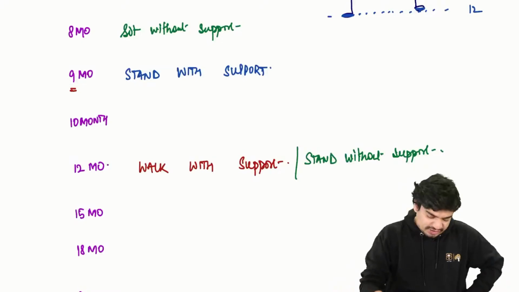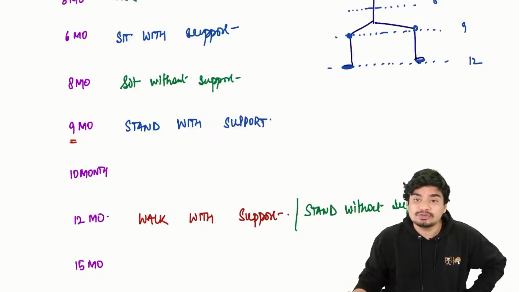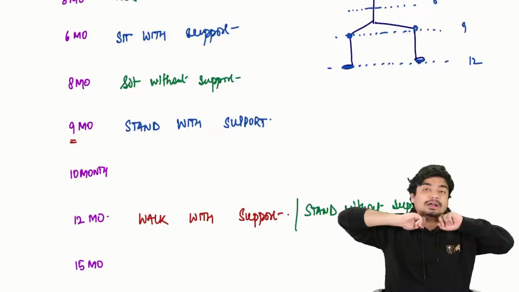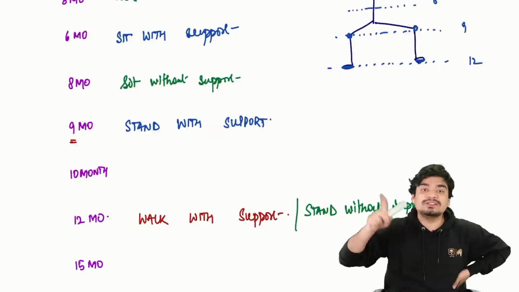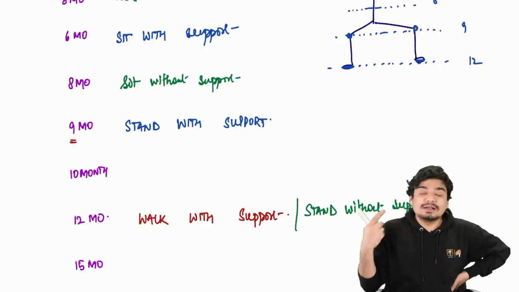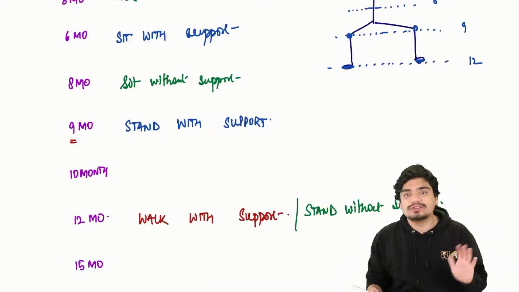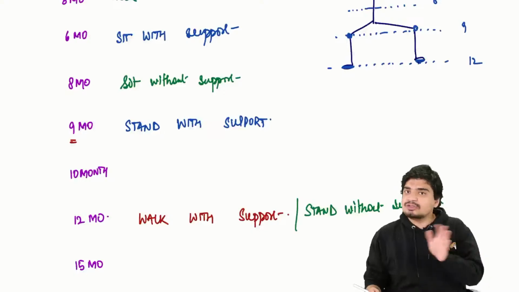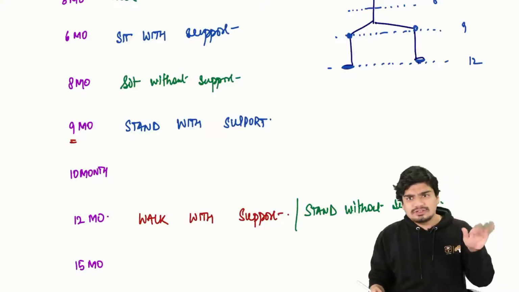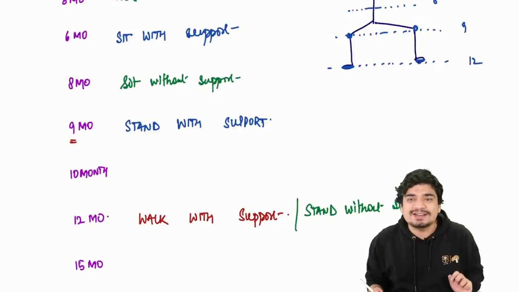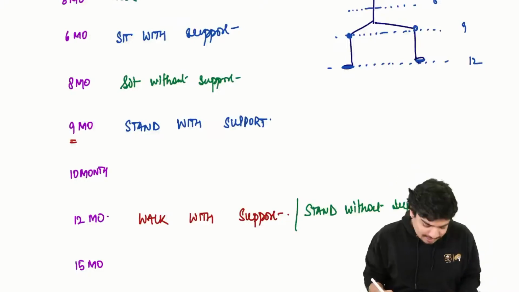Okay, so this is as far as your gross motor milestones 3, 6, 9 and 12 is concerned. Always remember 3 months neck control, 6 months trunk control, sit with support. Alright, 9 months is what? Knee control, so stand with support, and 12 months feet control, walk with support. If at 9 months child is able to stand with support, just prior child will be able to sit without support, and at 12 months if the child is able to walk with support, he should be able to stand without support.